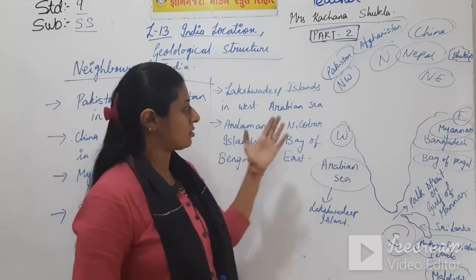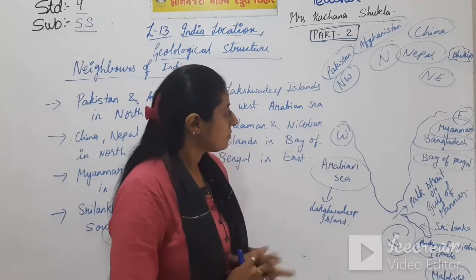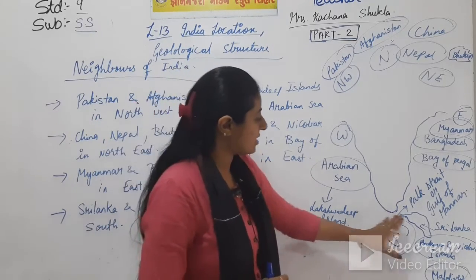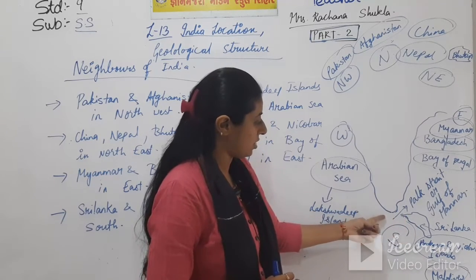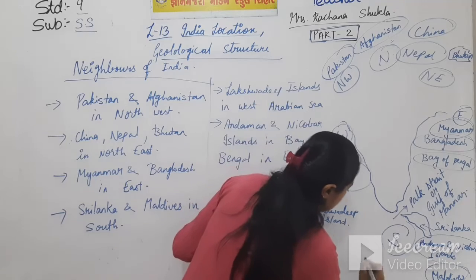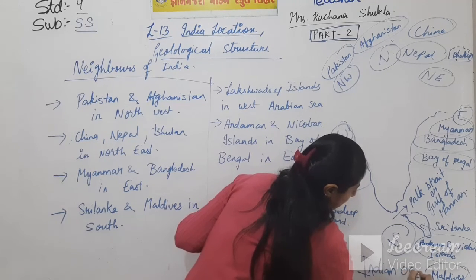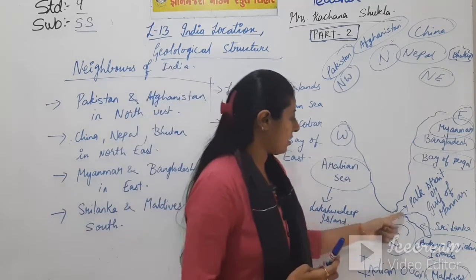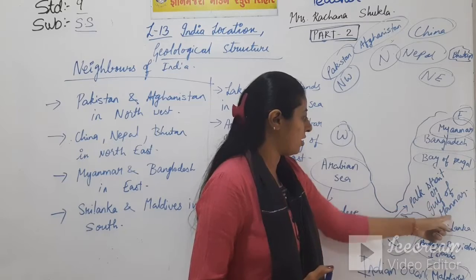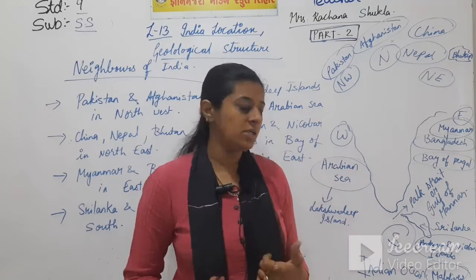So talking about the country India, its neighboring countries, and the main thing, the distance, the space between India and Sri Lanka, there is Indian Ocean here. See here it's Indian Ocean in the southern part of India, and here it is Pak Strait or Gulf of Mannar separating Sri Lanka from India.